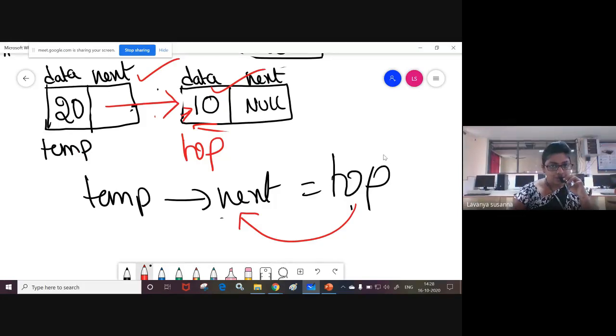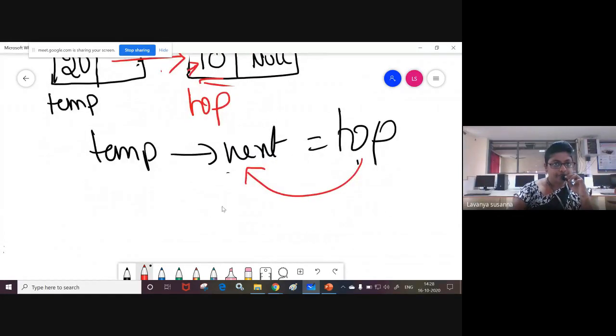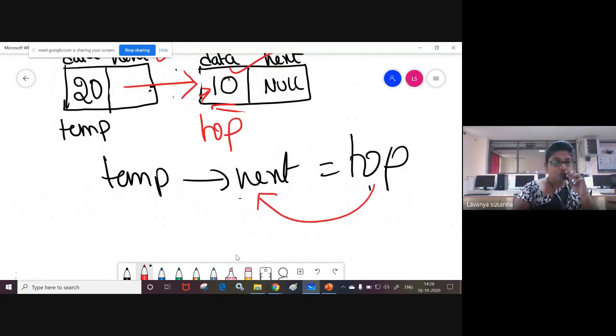Okay, next what you need to do: remember that in a stack, top always points to the last inserted element only. What is the last inserted element? 20, right? But here, top is pointing to 10. Top must point to the node 20. Once again, in a stack, top must always point to the last inserted element only. Here the last inserted element is 20, right?